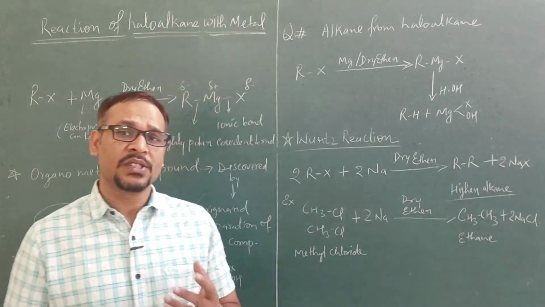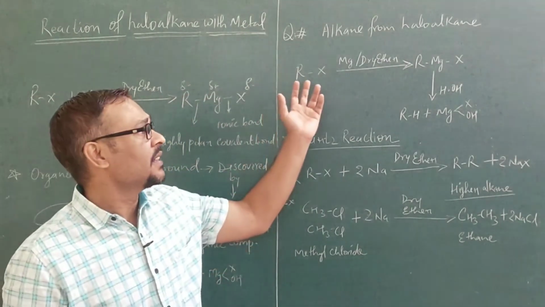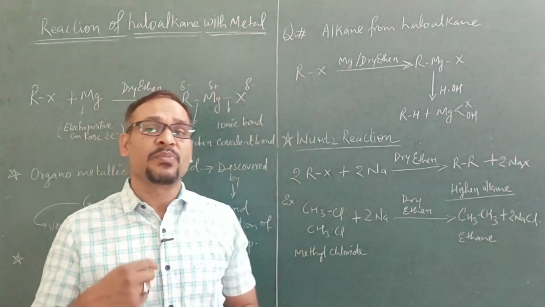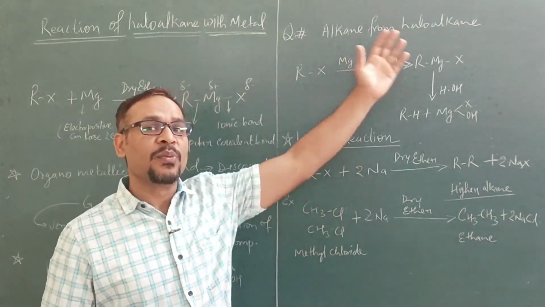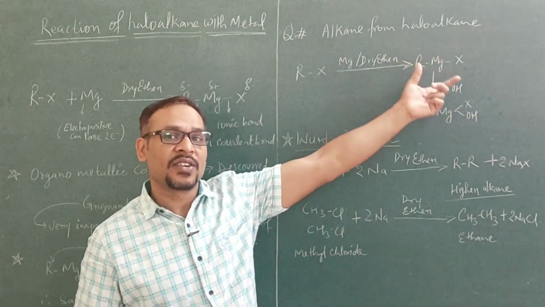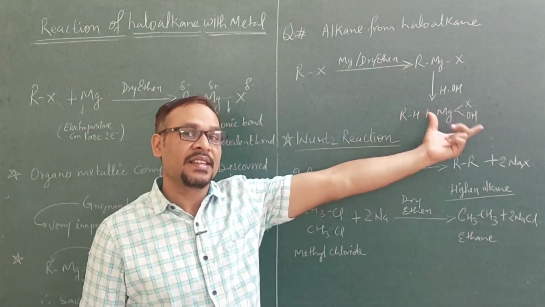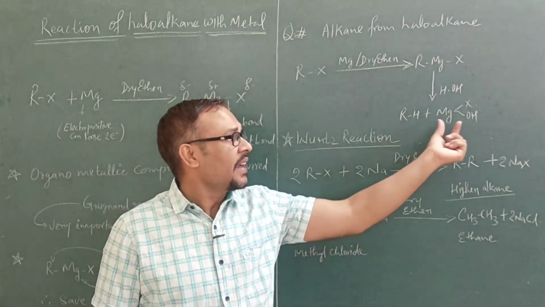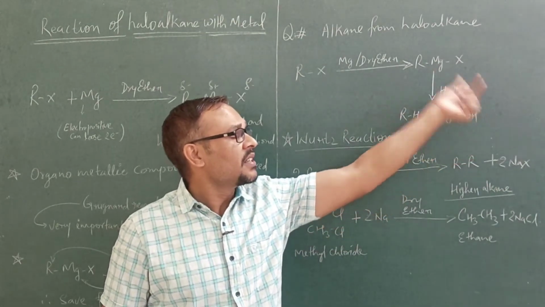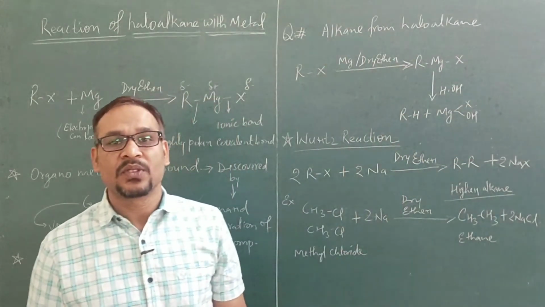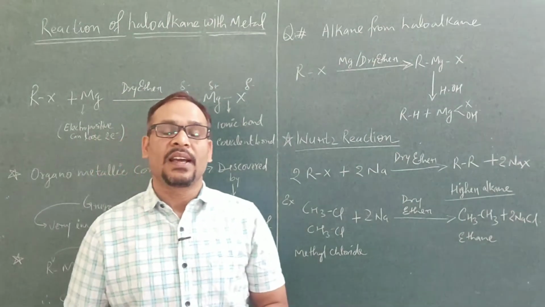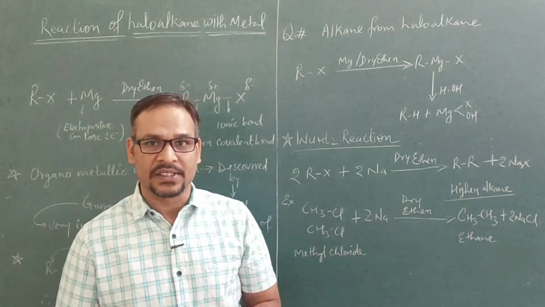So what will we do? We will simply react haloalkane with magnesium in the presence of dry ether, forming RMgX, Grignard reagent. When Grignard reagent is exposed to water, we will get alkane and magnesium hydroxy halide. So this is how we can get alkane from the Grignard reagent.